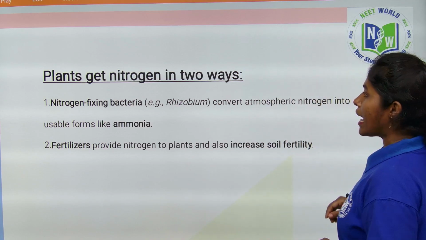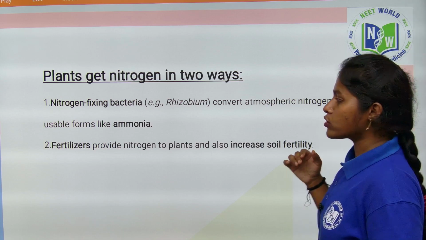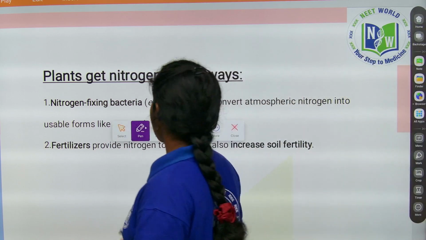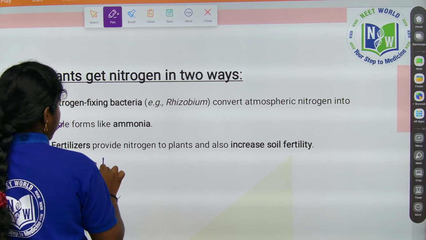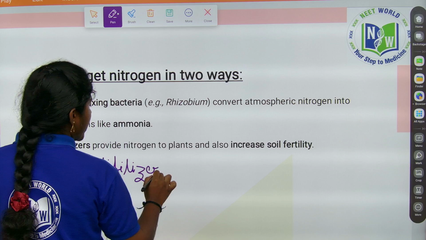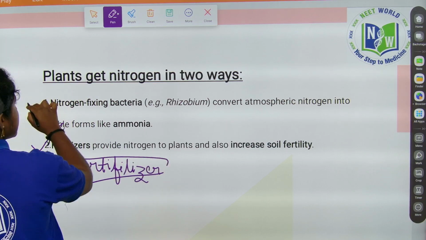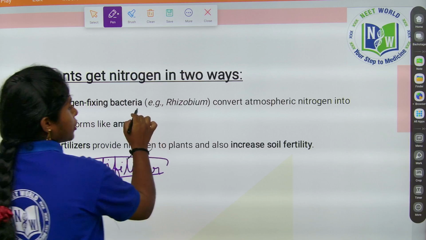So before I wind up the class, I would like to discuss this topic also, so it will get easy for you. Plants get nitrogen in two ways. How many ways? By the nitrogen fixing bacteria and by the fertilizers. So this is the artificial method. It is artificial. We are providing it to the plants. The nitrogen fixing bacteria is a natural method because of the rhizobium.